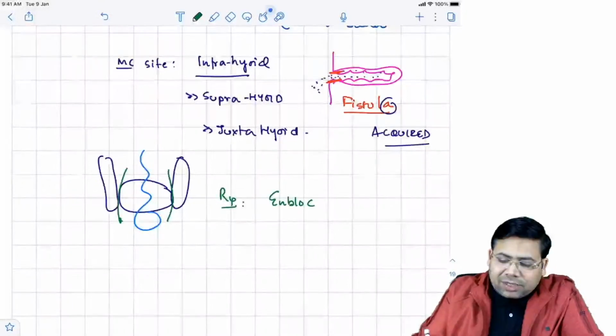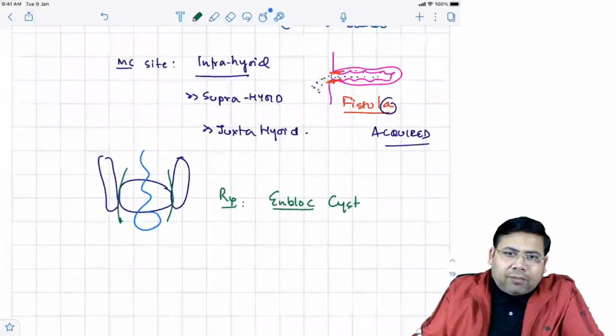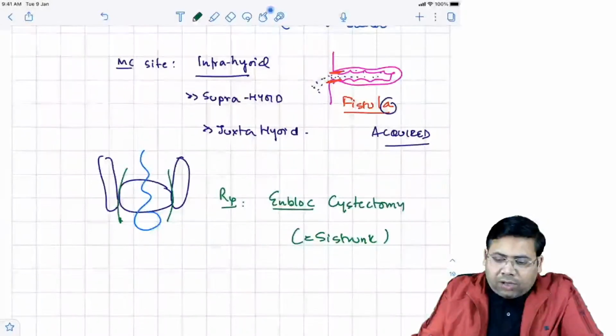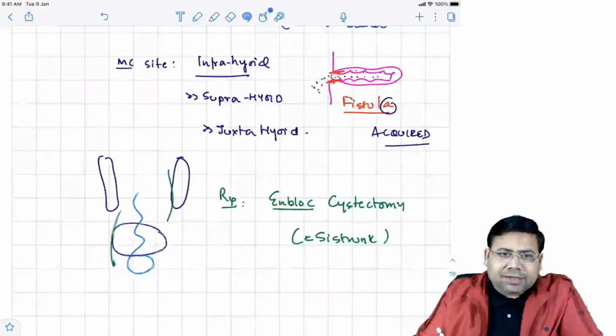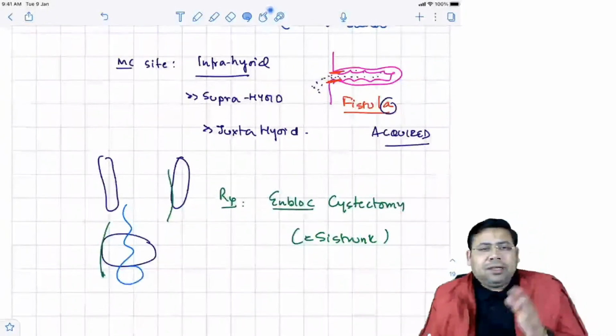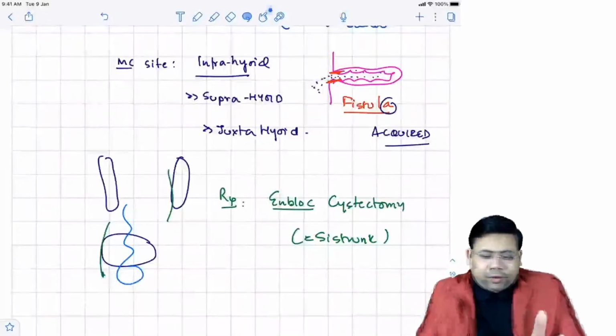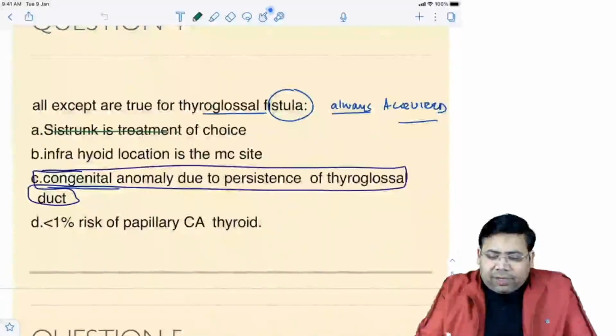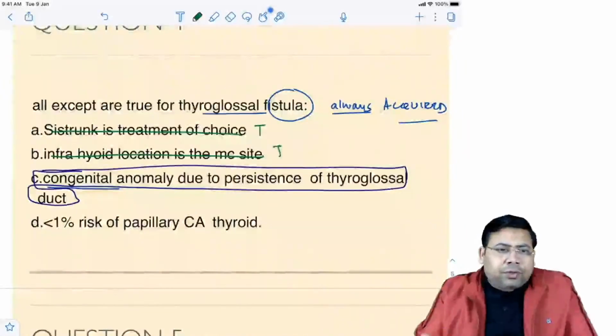Can you tell me what is the name of this surgery? En bloc cystectomy. This is what is known as Sistrunk. What do you mean by en bloc cystectomy? You are going to excise the cyst and the central part of the hyoid. So let us go to this question. Sistrunk is the mainstay of the treatment. Yes, absolutely true. Infrahyoid location is absolutely true.